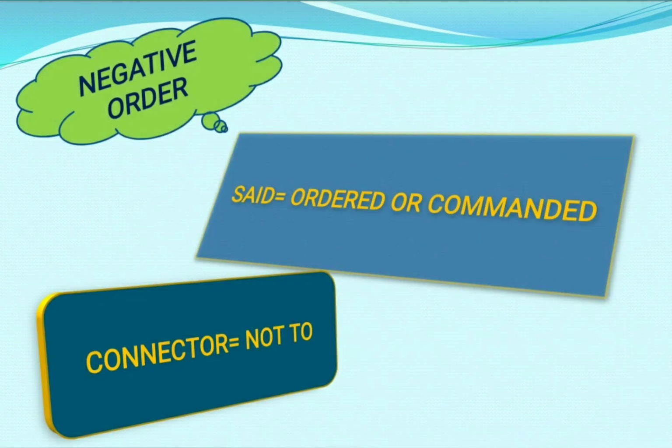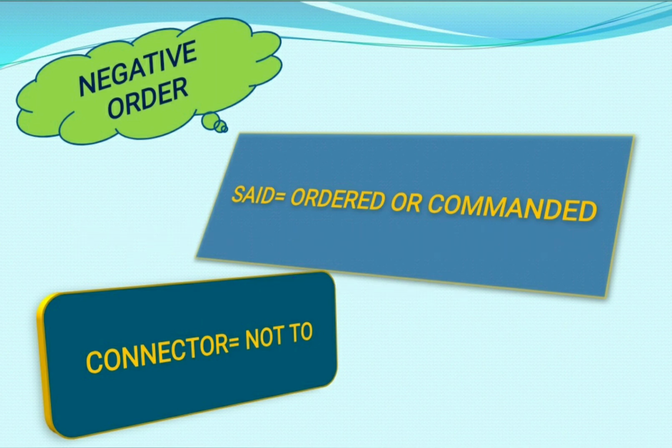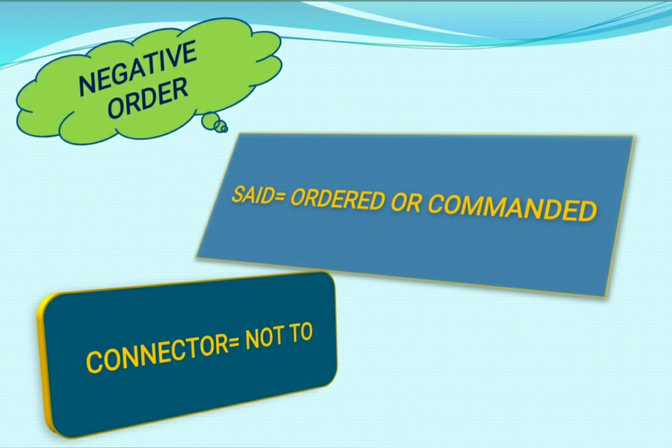Now, suppose you have a negative command in reported speech. Now, what is a negative command? Negative command means in which you are giving an order to someone not to do a particular thing. So, when you have a negative command in reported speech, what changes will happen?